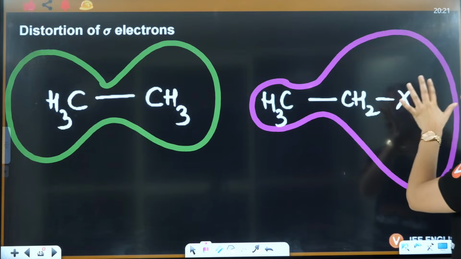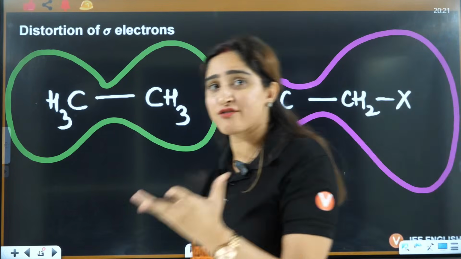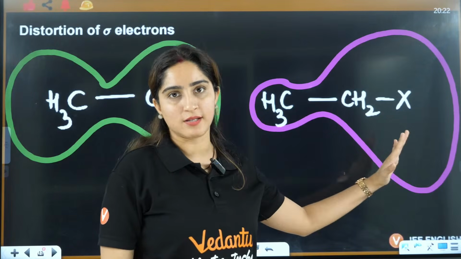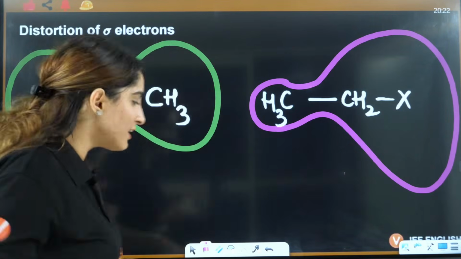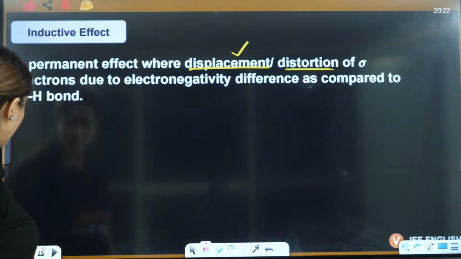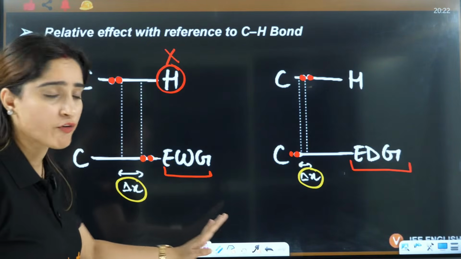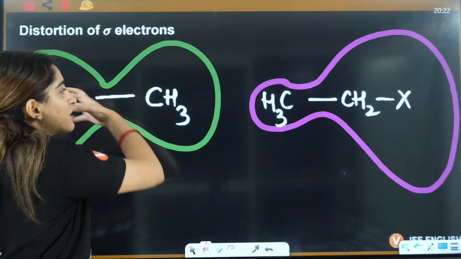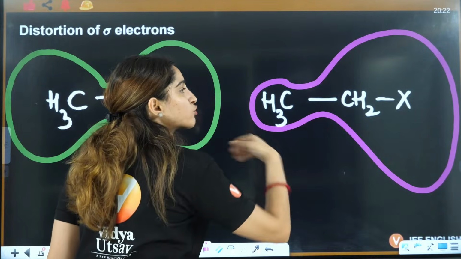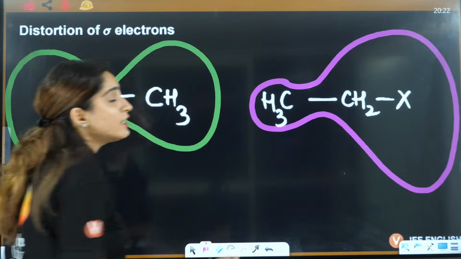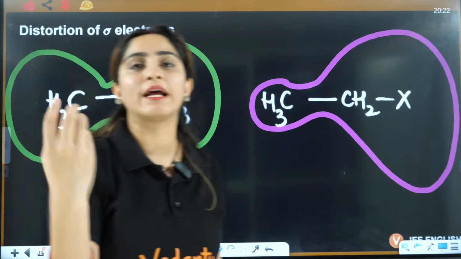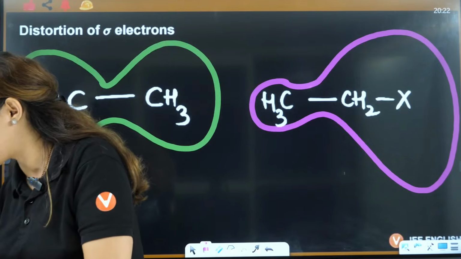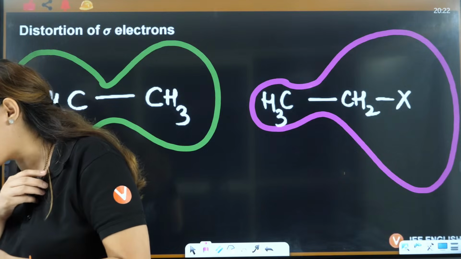Why? Because this halogen is highly electronegative, right? So it will pull the electron cloud towards itself. When you write it this way, we'll say displacement of electrons, right? But in reality, what is happening? Distortion. That means the electron cloud is getting distorted towards the more electronegative element, and because of that, this inductive effect is arising, right?